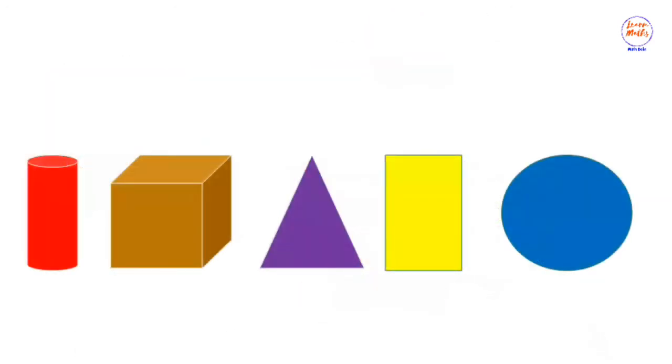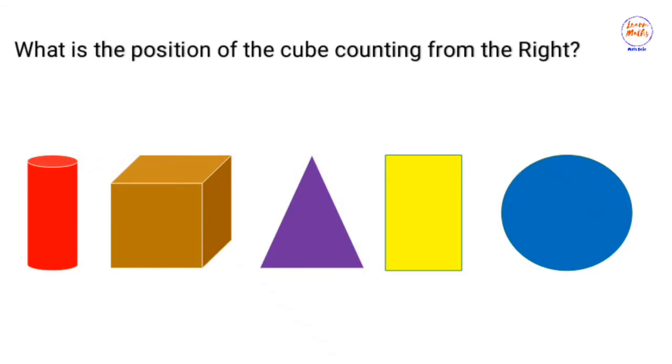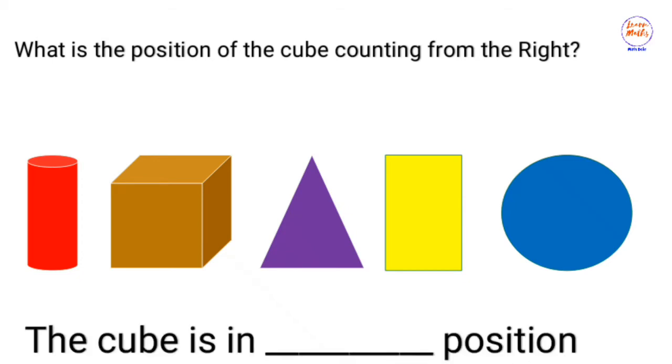Let's take another very simple example. What is the position of the cube counting from the right? Let's start by first listing out the names of each of these shapes for those who may not know the names of the shapes. We have a cylinder as the first one, then you have the cube, triangle, the rectangle, and the circle. Okay, so counting from the right. Now, the challenge is, where is your right and where is your left? So let's see if your guess is correct.